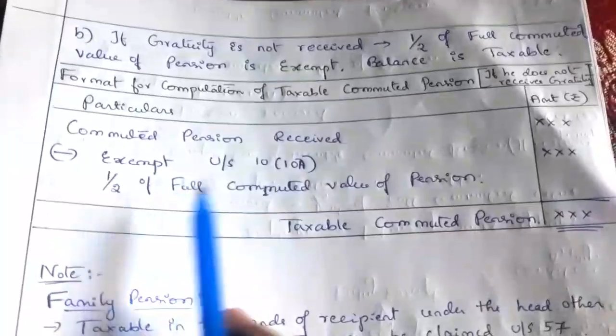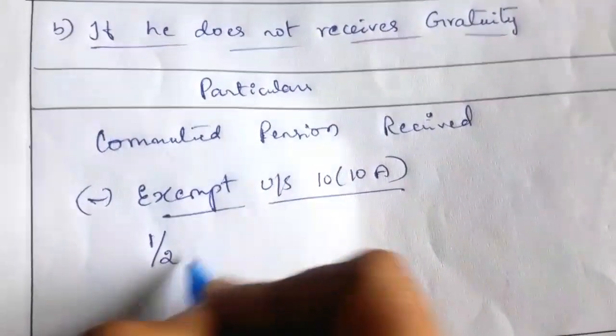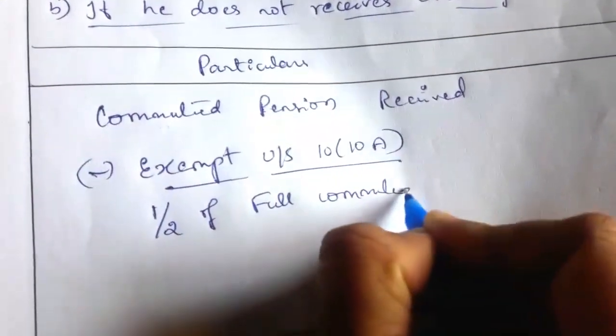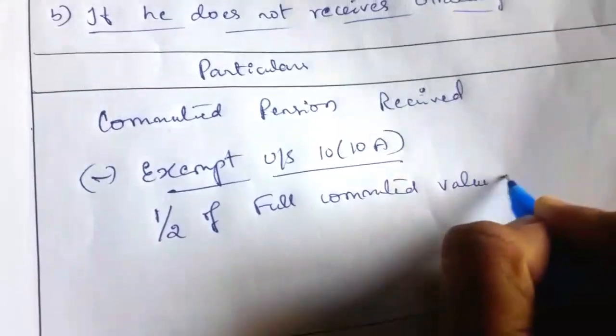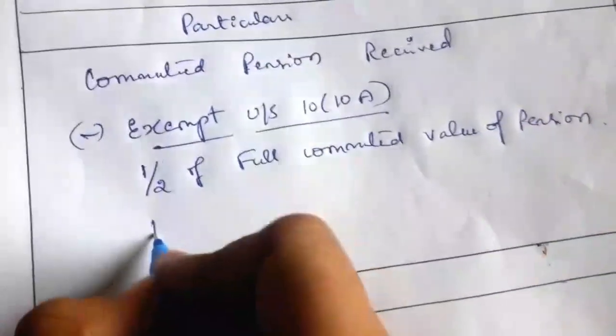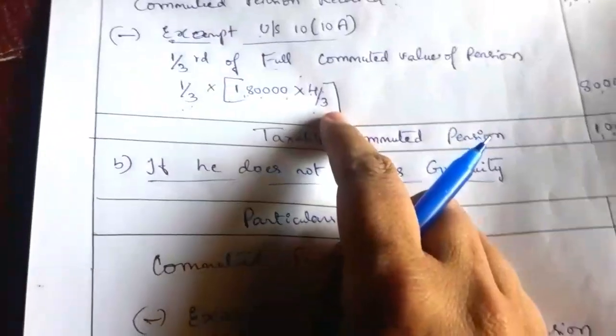Here we have to take half of the full commuted value of pension. So half into, now we have to find the commuted value of pension, that is the same 1,80,000 into 4 by 3.